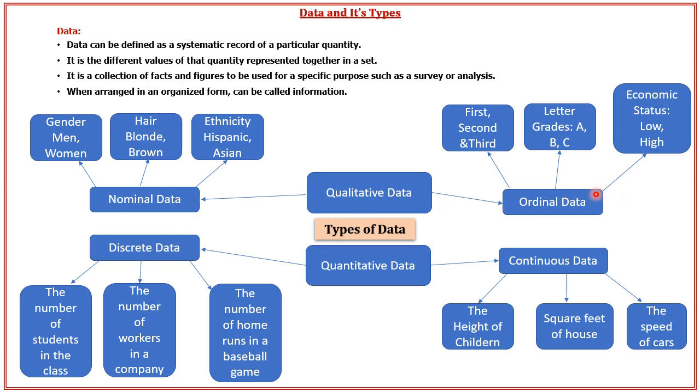Now next type is ordinal data. So ordinal data is also classified based upon categories, but this data is ranked in natural order. So this data is classified based upon different measurement levels. Say for example, first rank, second rank, and third rank. Otherwise, we can consider letter grades like A, B, C. So we can assign grades as letter A, B, C for marks.